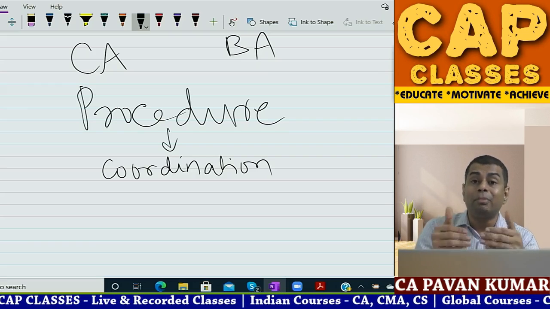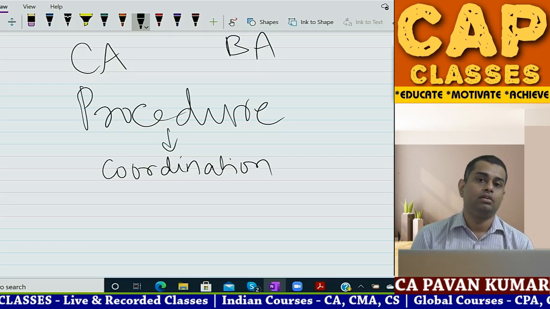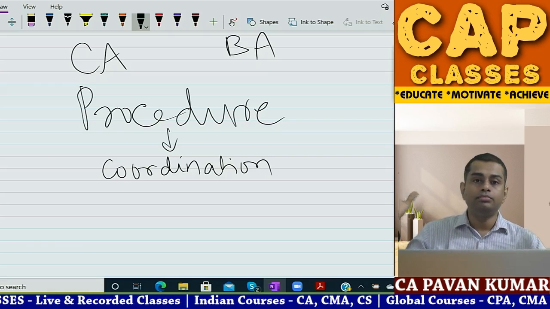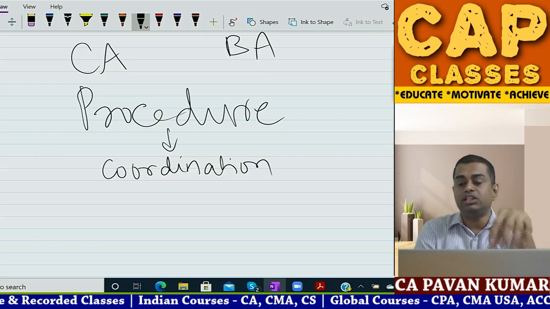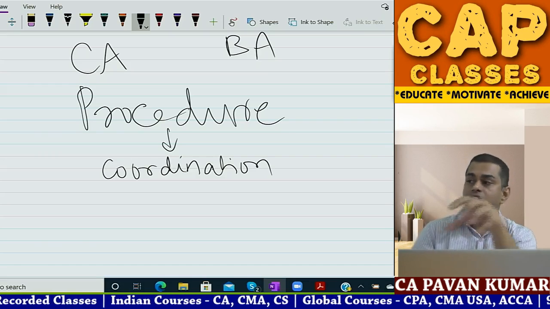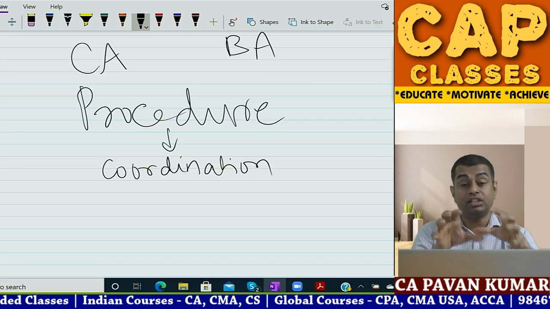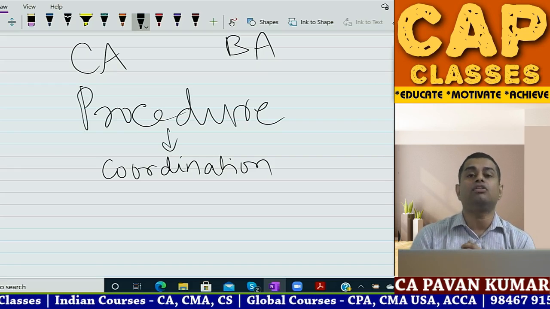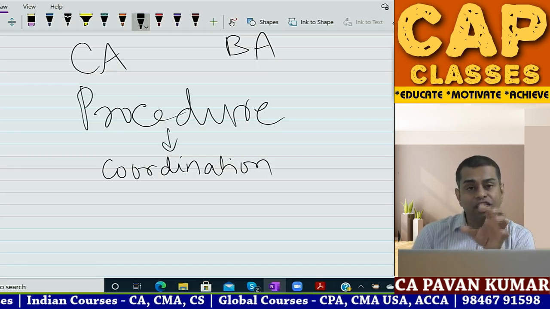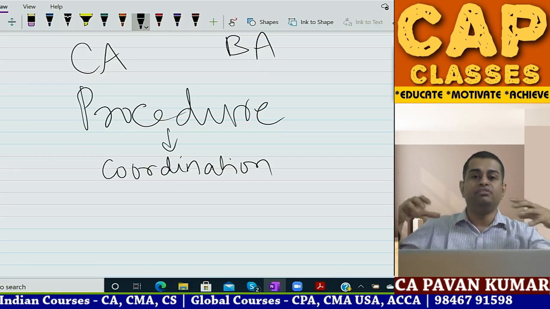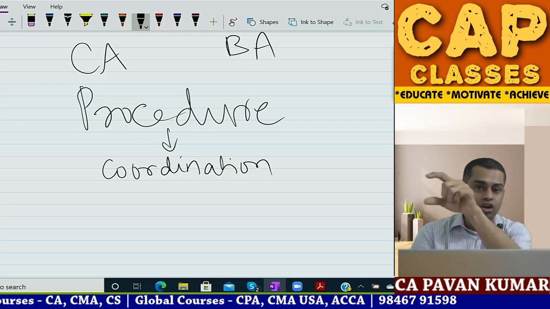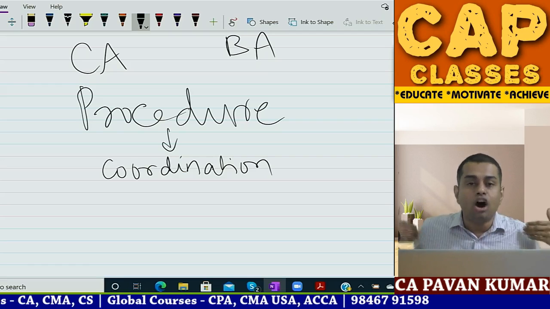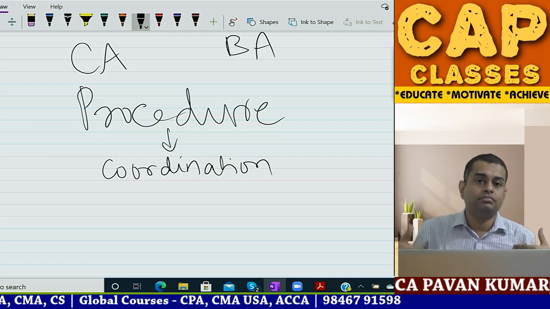This is called planning meeting. So there will be a big hall. On the dais, 5-6 seats will be there. One director of finance, one general manager of finance, one chief general manager, and 2-3 representatives of statutory auditors, senior partner of the central statutory auditor. All these people will sit on the dais. Company secretary will sit on the dais. 270 small auditors will sit in the auditorium as audience.